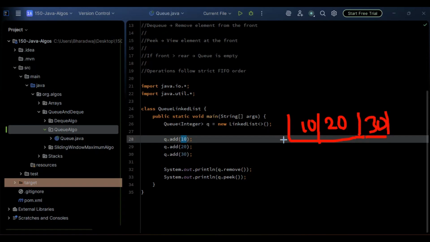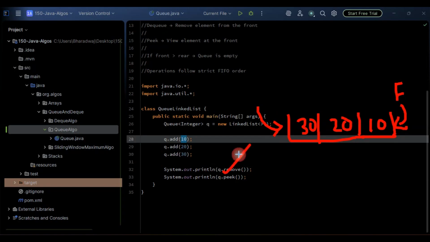Yeah, this is fine. So this is 10, this is 20, and this is 30. We will be inserting the element into the array, right? So we have inserted successfully through the array. This is nothing but the front. So we are removing, in the sense, this removes and prints the front element, nothing but 10 here. So we have to get the output 10 for this.